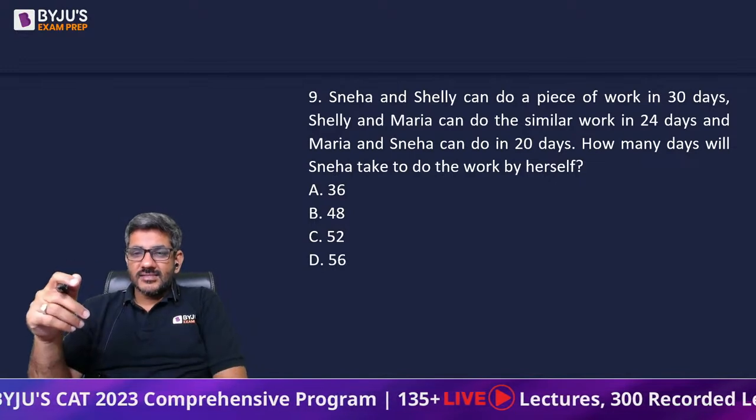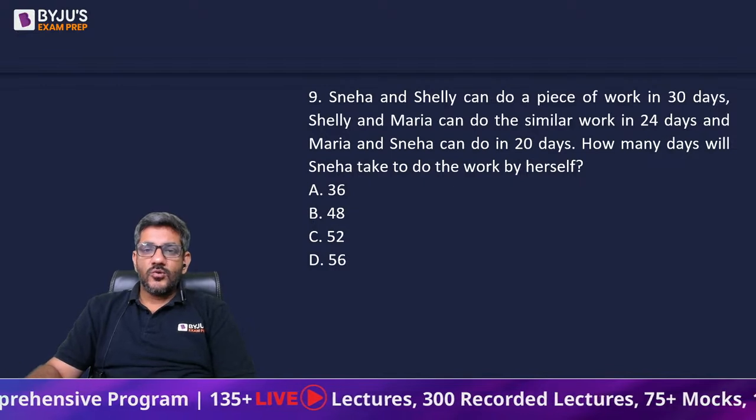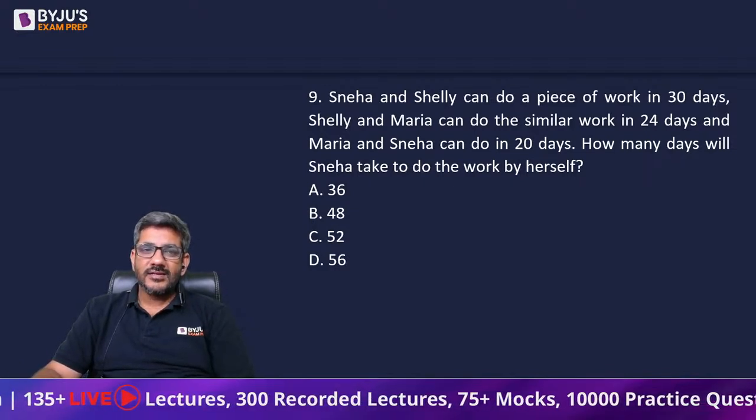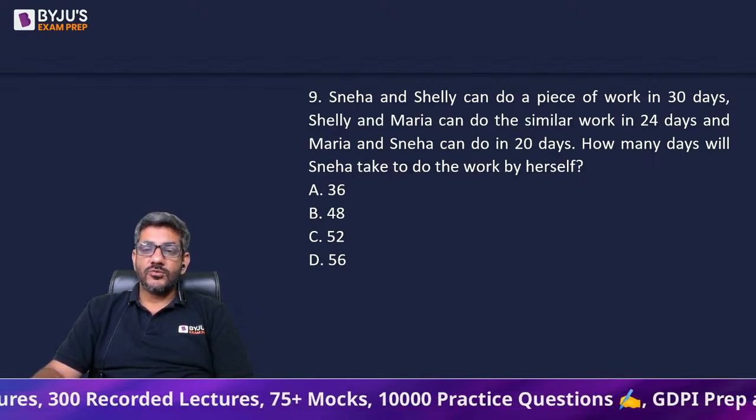Ritik got the answer. चलिए करते हैं। Sneha and Shelly can do a piece of work in 30 days. Shelly and Maria, 24 days. Maria and Sneha, 20 days. How many days will Sneha take to do the work by herself?